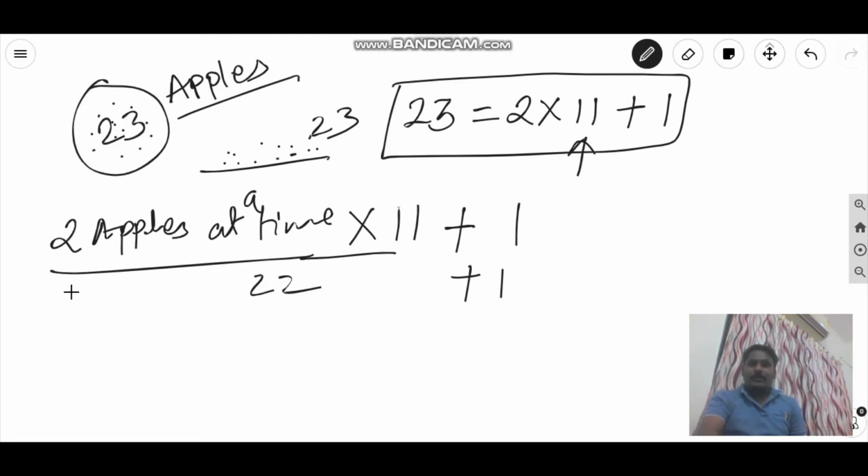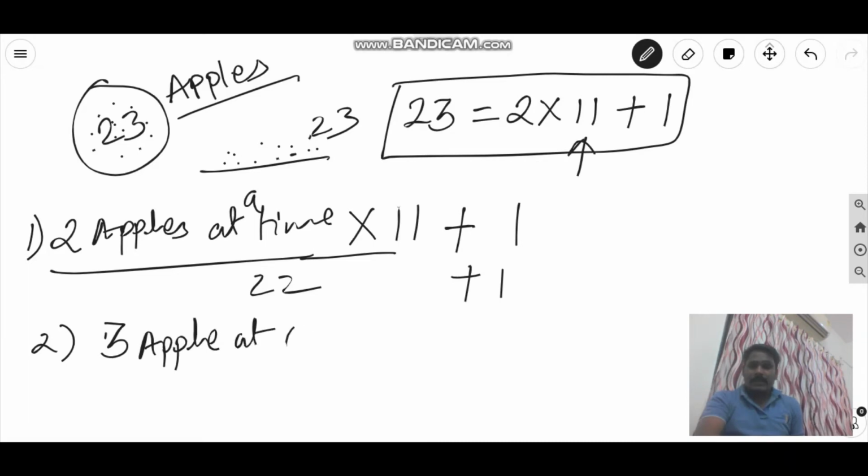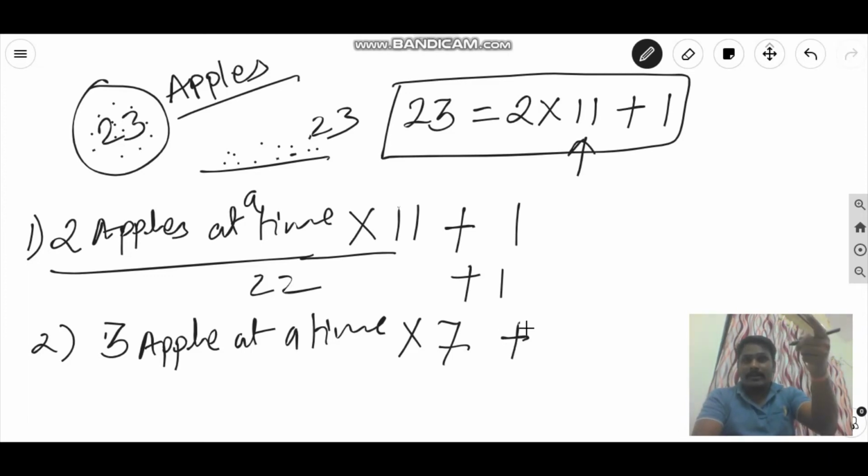Now this was one case. Now second case I am taking, suppose I am picking 3 apples at a time. Now what will happen? 3 apples at a time. So here how many times I have to pick? I have to pick it 7 times. Now what does that mean? The number 3 will go 7 times in 23.